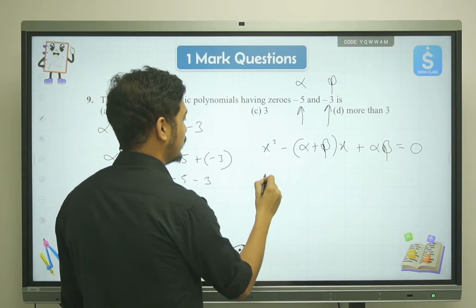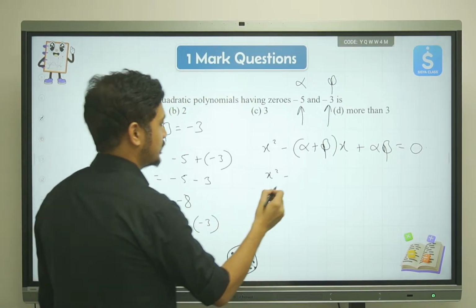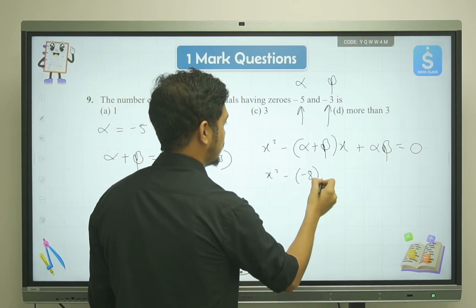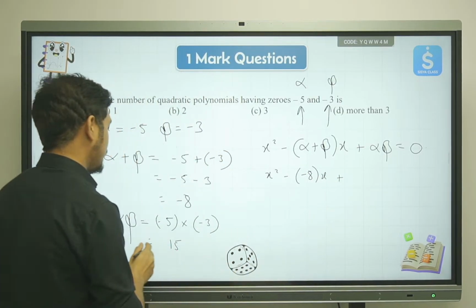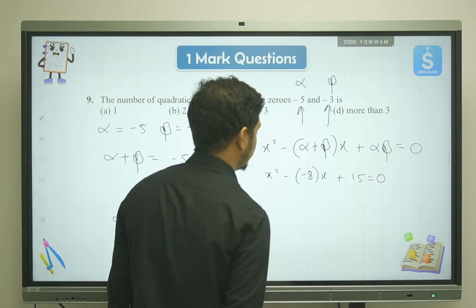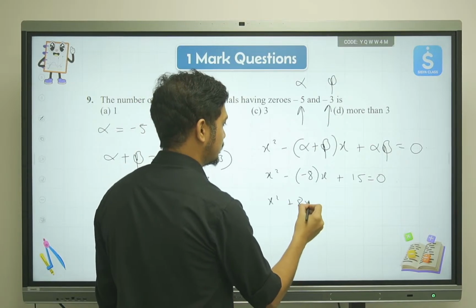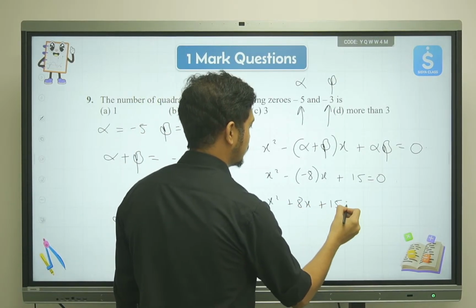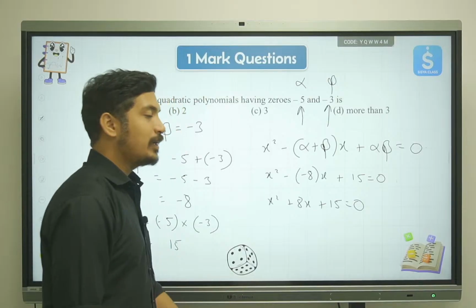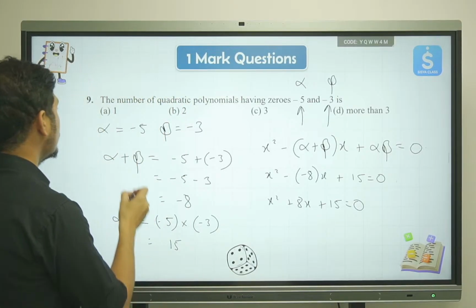Alpha plus beta is equal to minus 8, so we'll say minus of minus 8x, and alpha into beta is 15. So we'll have plus 15 is equal to 0. Then we have x square plus 8x plus 15 is equal to 0. We got one quadratic equation. How many? 1. So is the correct answer 1?